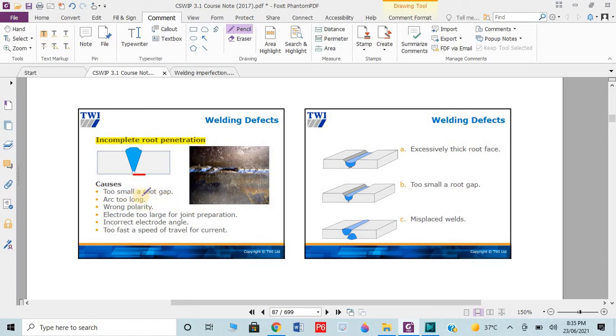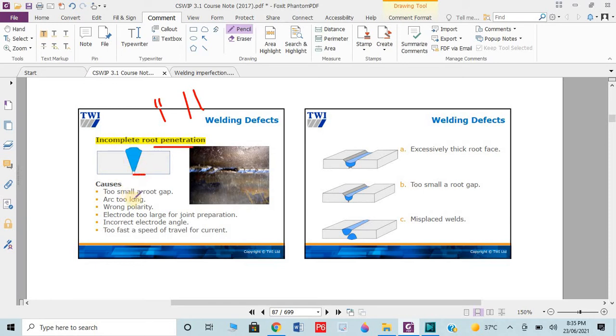Causes could be too small a root gap. If we need a 3 to 4 millimeter root gap and this root gap is 1 millimeter, it means the gap is too small, then the fusion will not occur in the root. That's known as incomplete root penetration.